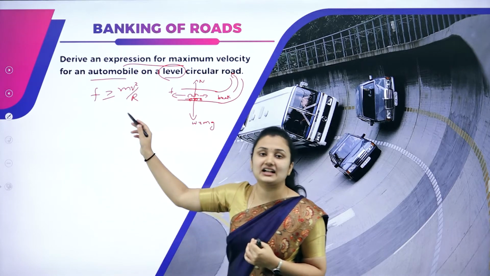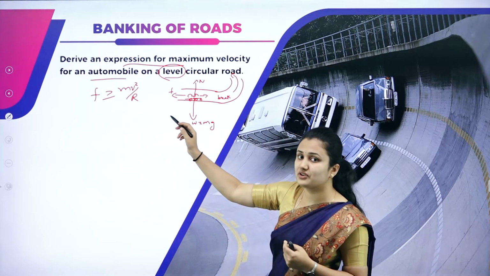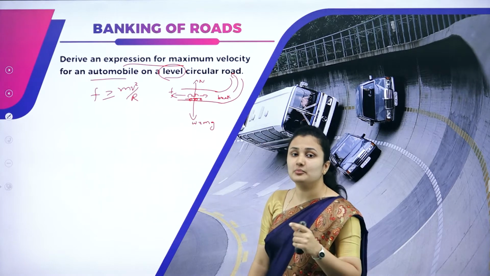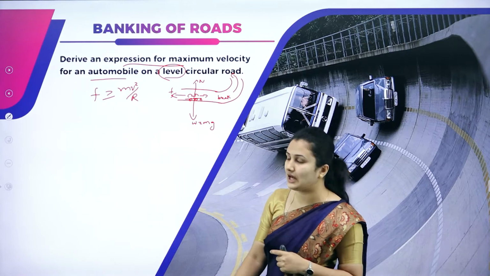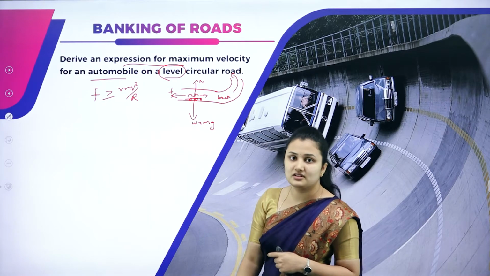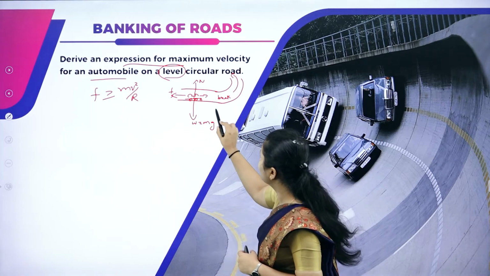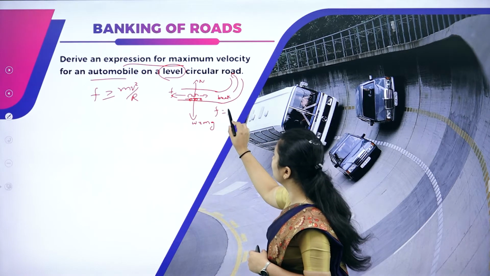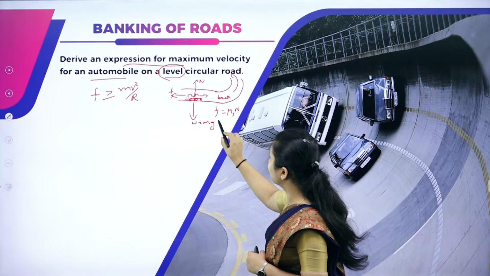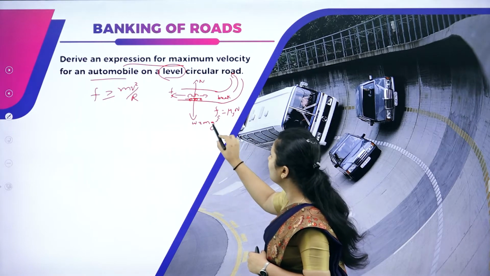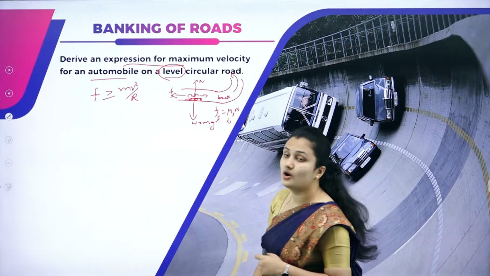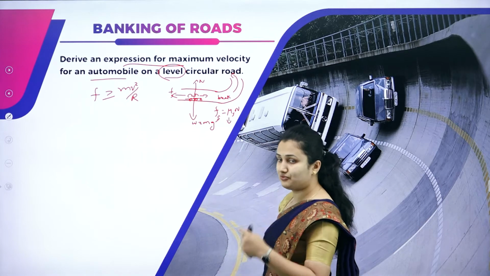In this case, it is the static friction, Fs, which opposes the motion of the car moving away from the circular path. We know static friction Fs is equal to mu s times N. What is mu s? The coefficient of static friction.